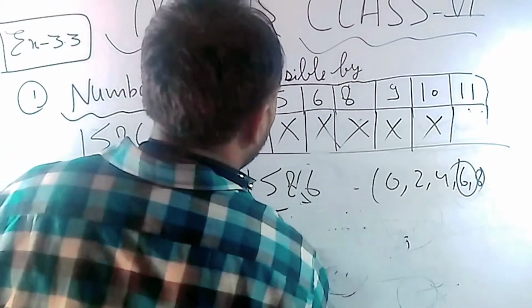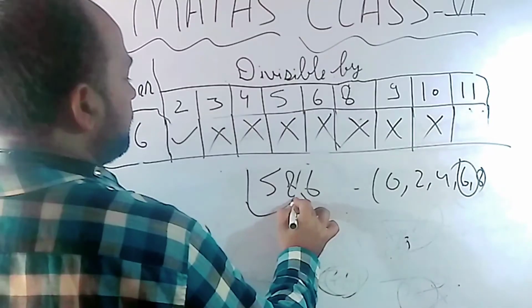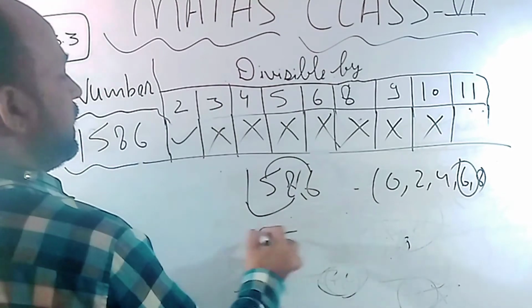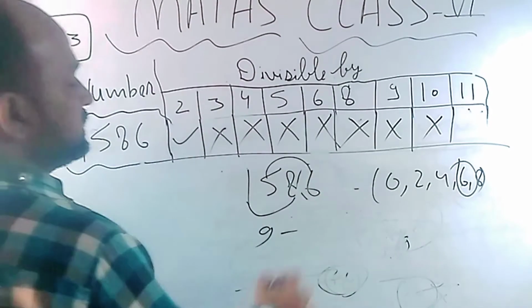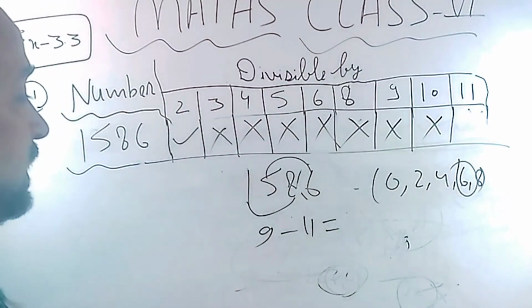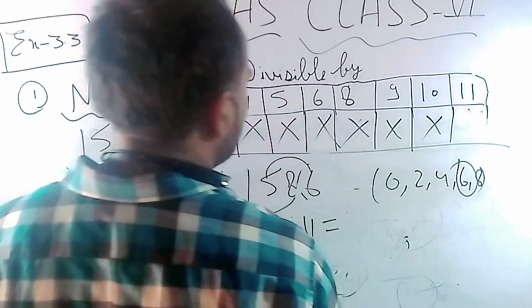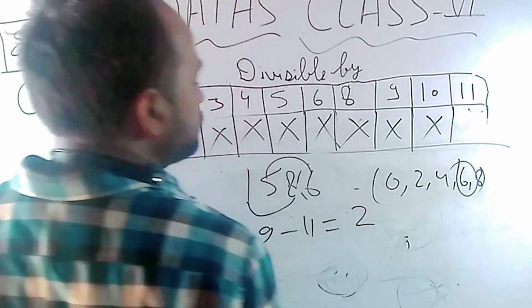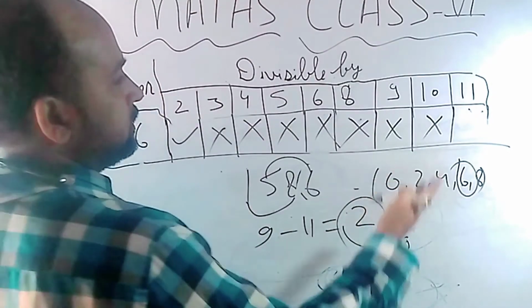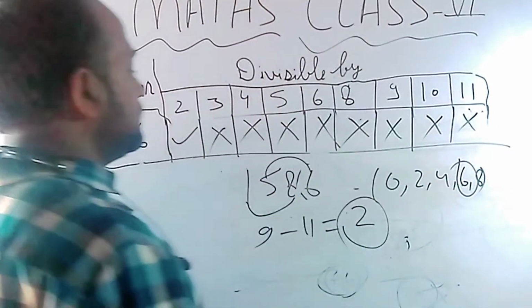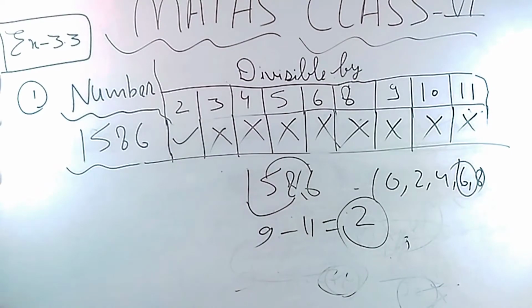And in the case of 11, add odd places and add even places. Odd places means 9 minus even places 5 plus 6, 11. Okay, we have to find only the difference, so the minus sign is not necessary to take. So simply take 2. Is 2 coming in the 11 table? Not coming, so we will not go in the case of 11. Okay, let's find the divisibility of another number.